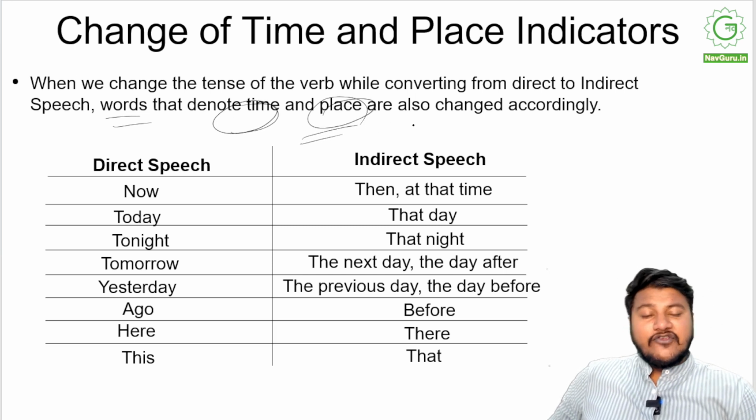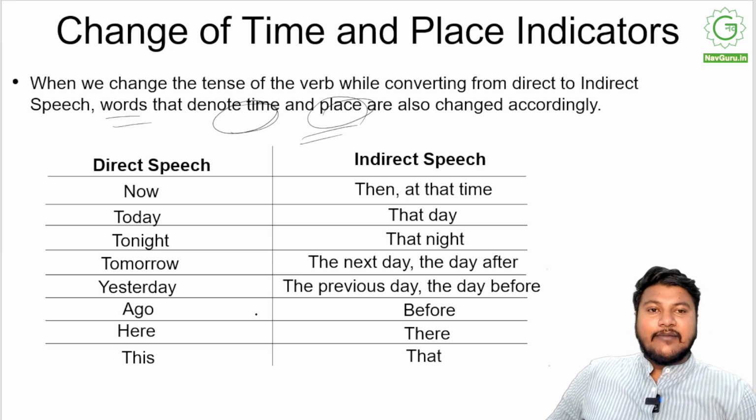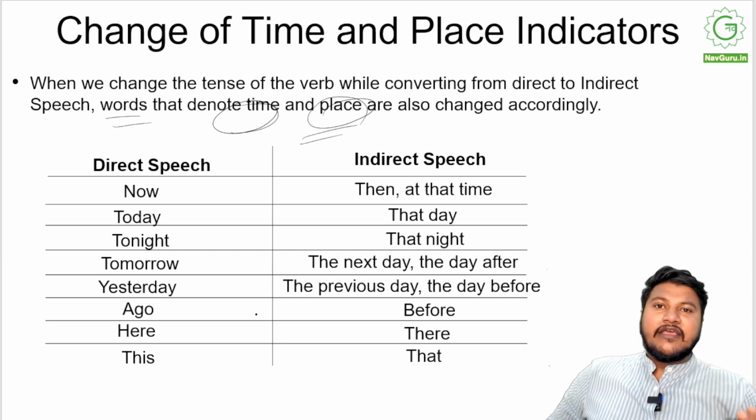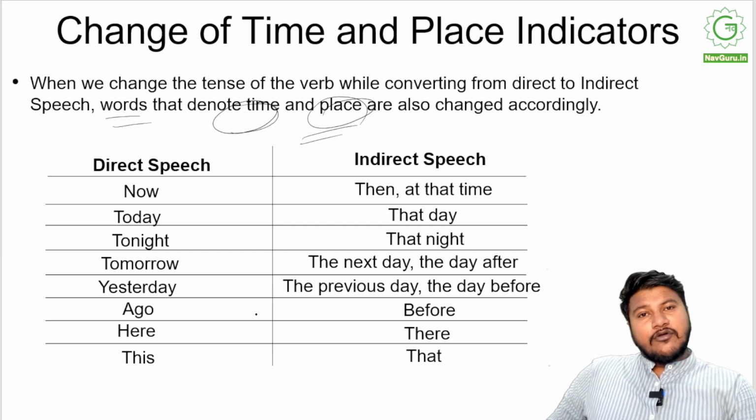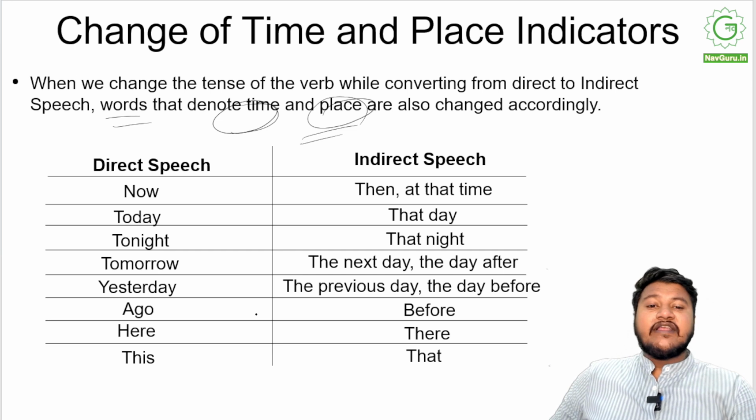So in direct speech, when we use now, in indirect speech, it becomes then or at that time. Today becomes that day. Tonight becomes that night. I had gone to the movie tonight. He said he had gone to the movie that night. Right? I will go to the movie tomorrow. He said that he will go to the movie the next day.